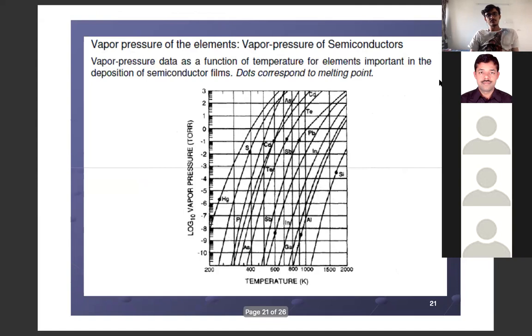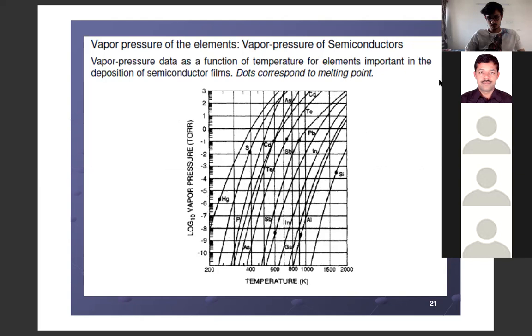It is the same data in another manner. The previous data which you have seen had x-axis value as 10 raised to 4 upon T. It was an inverse temperature relation. This data has direct temperature value on the x-axis for different elements. The previous slide was for metals. This slide also includes semiconductors.